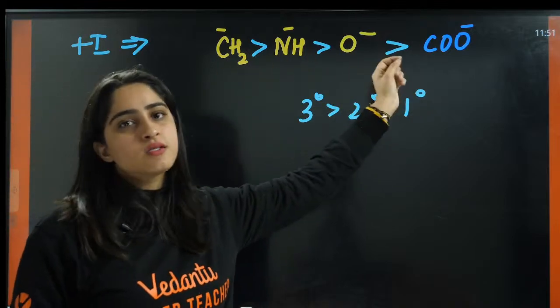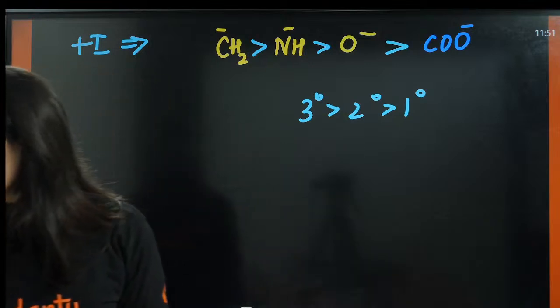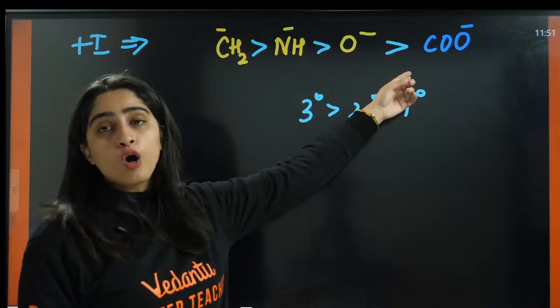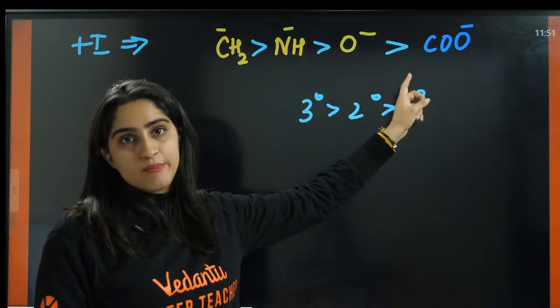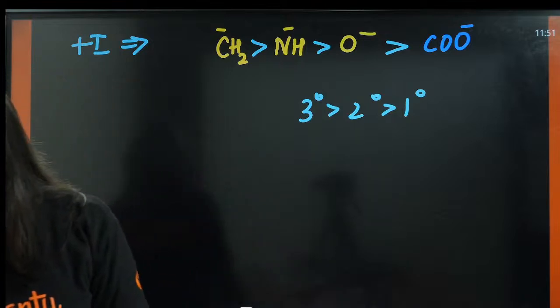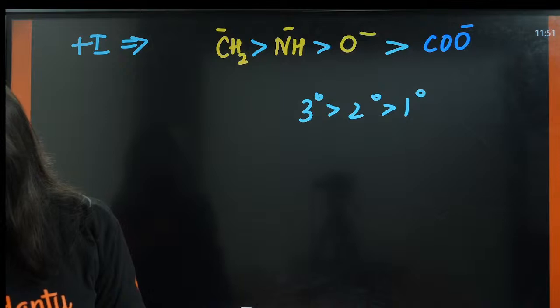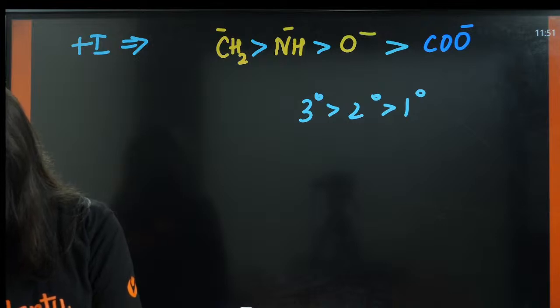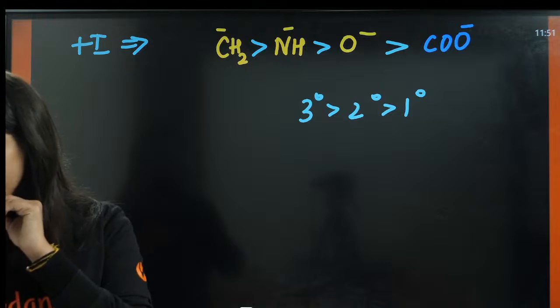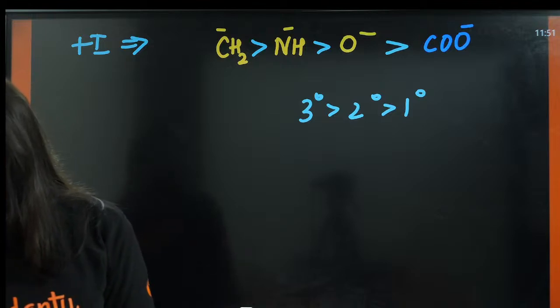Then after that, one is COO negative. Here we are not talking about COOH. I'm talking about COO negative. Okay? No, it will not be HDT. No, that will be TDH only.